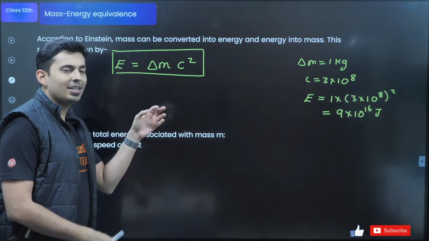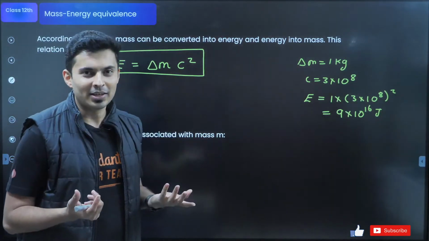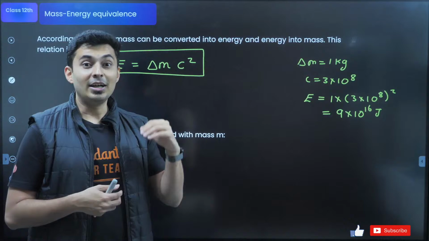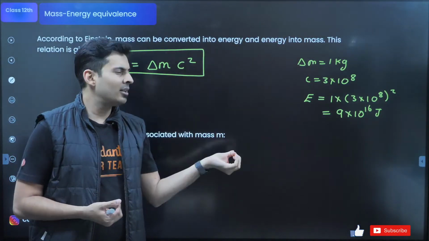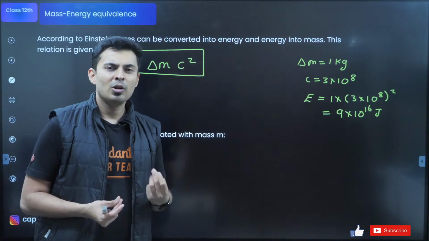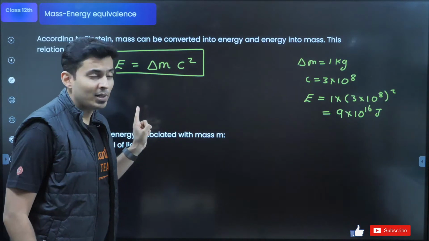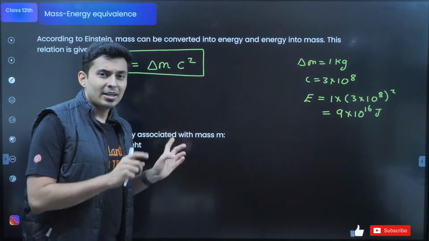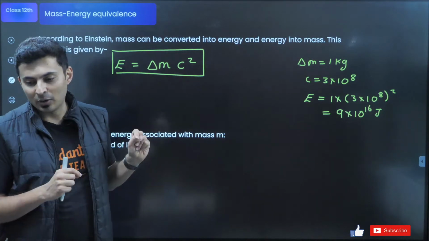Now, this energy is very huge, but usually the masses which we talk about are also very small. It's not in kilos. It's 10 to the power minus 27, minus 28, that's small. So the masses are that small, and the energy is not this big, it is also very small. So what do we do? Convert mass into atomic mass unit, the small unit of mass, put in the C value, and convert the joules into electron volt.